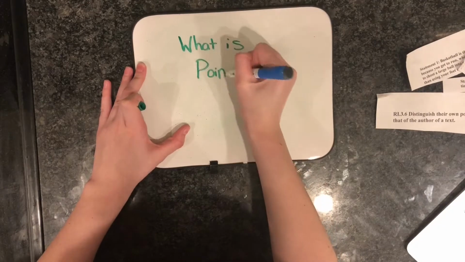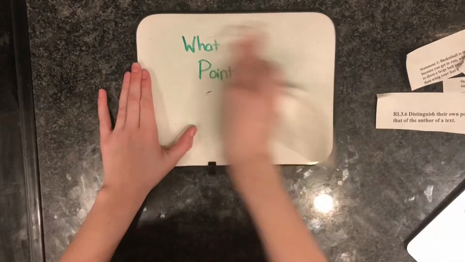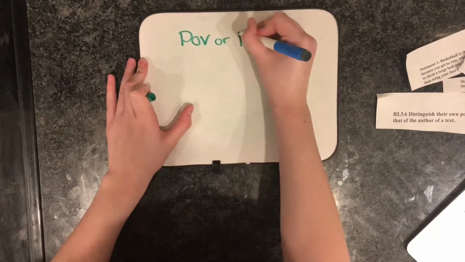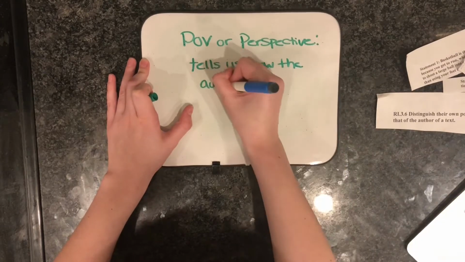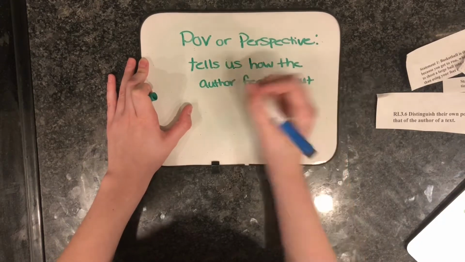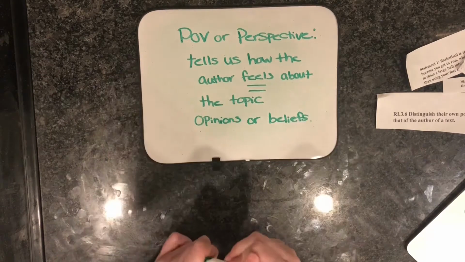So what is point of view or perspective? In this video, I'm going to dive into what point of view and perspective is. Point of view or perspective tells us how the author feels about a topic. This could be their opinion or beliefs surrounding a certain topic.